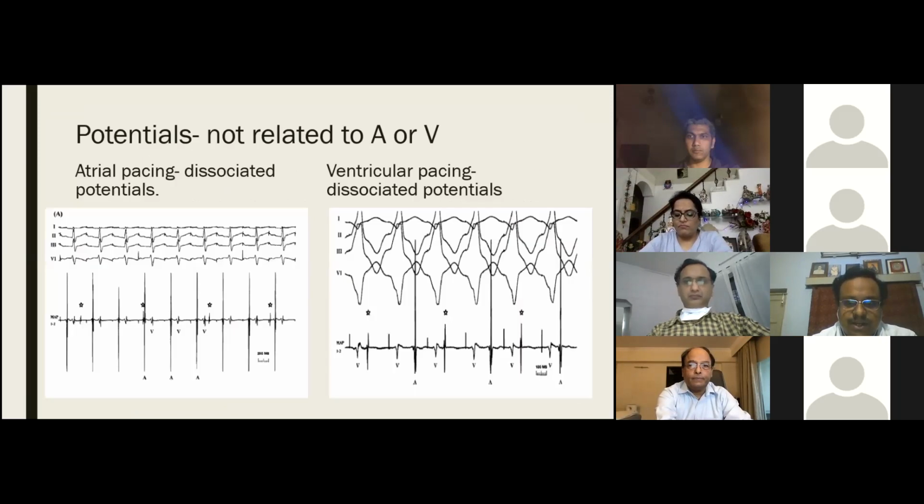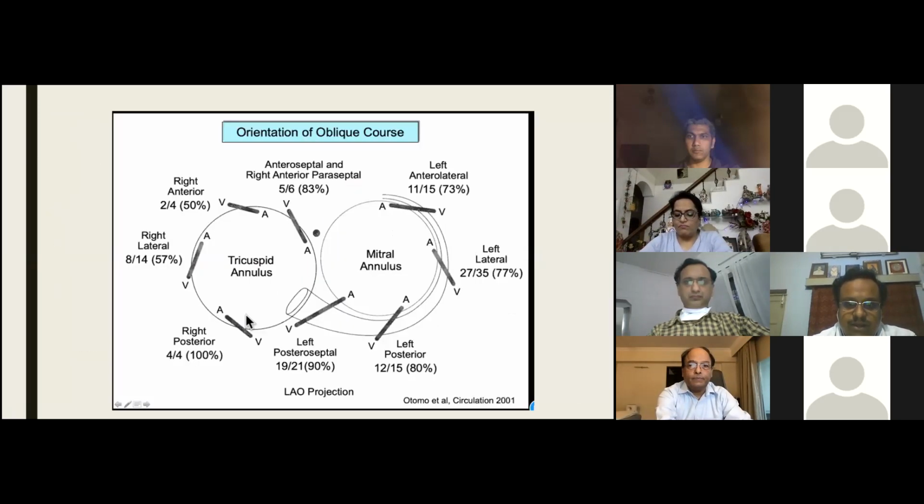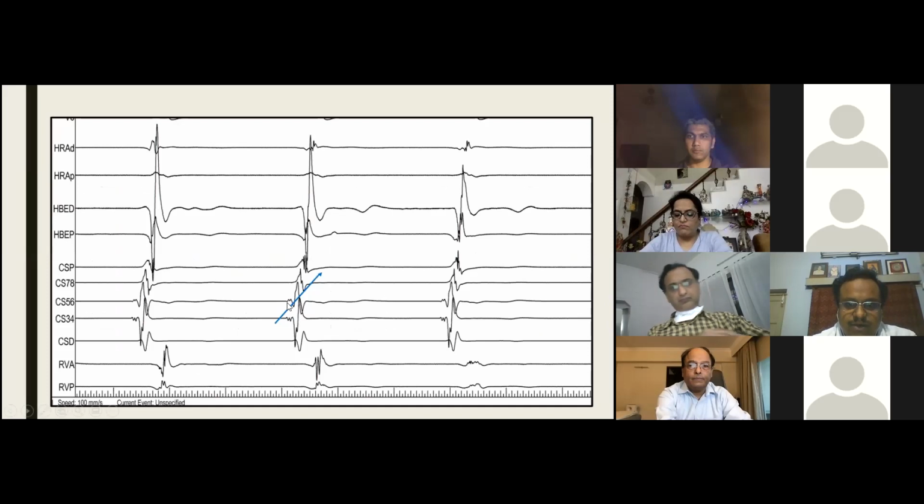If it is an atrial rhythm, usually that crossover of atrial complexes from this side to this side should not occur. If it is coronary sinus, atrium should always be before the ventricle. There is no reason that the ventricle will be before the atrium in the proximal part and the atrium before the ventricle in the distal part. That crossover itself may indicate some pathway related automaticity, I thought.